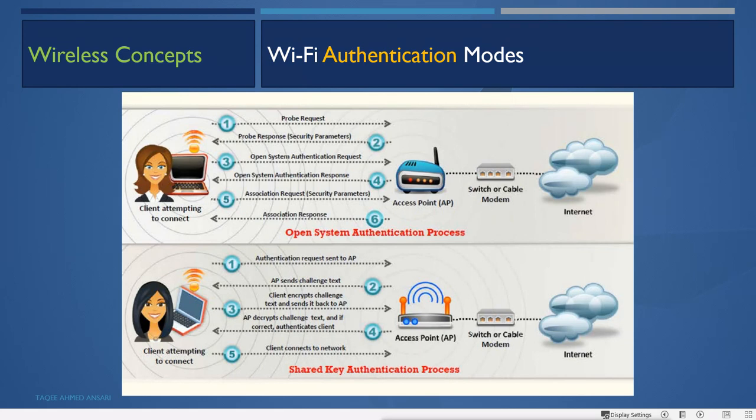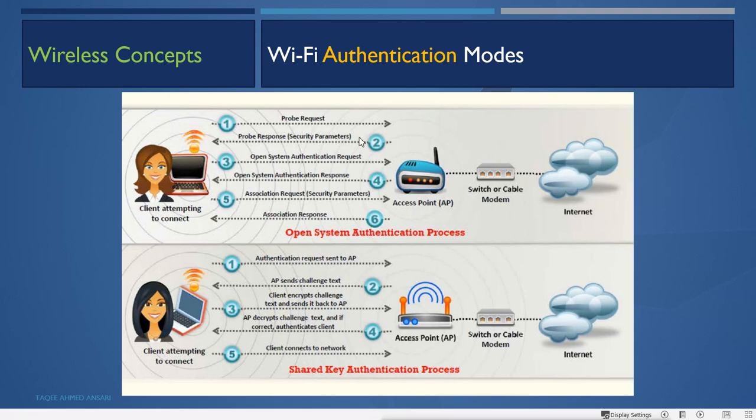Now, Wi-Fi authentication modes. How does authentication happen in a wireless network? First, the open system authentication process. In open system authentication there is no security configured, and no password or anything configured. In this case, what happens? Our client device will first do the probe request, that means it will check what wireless networks are available here.